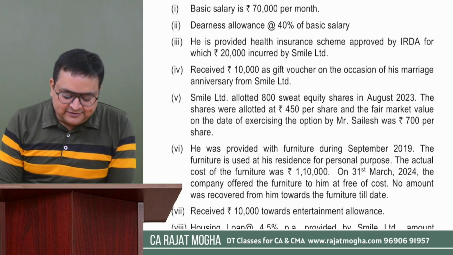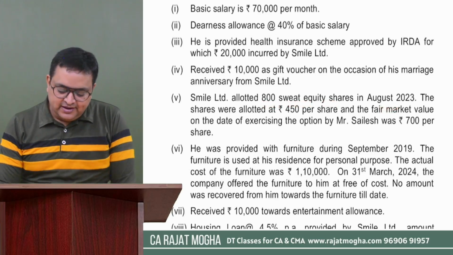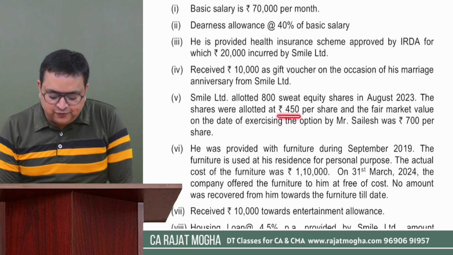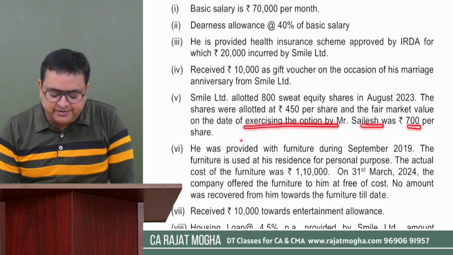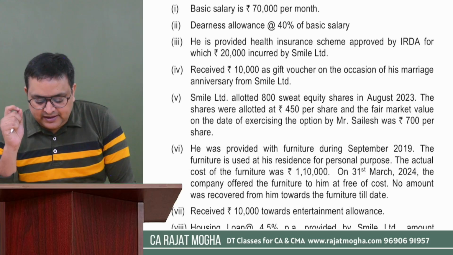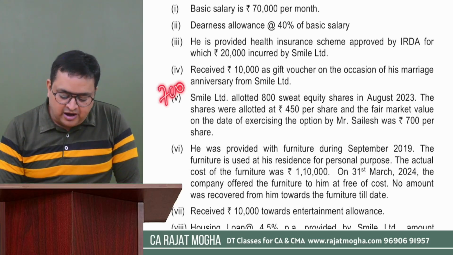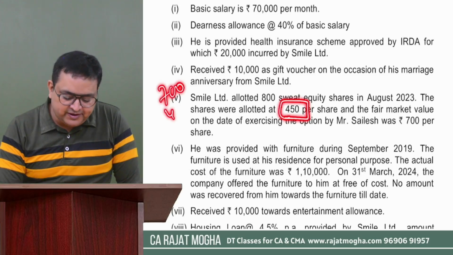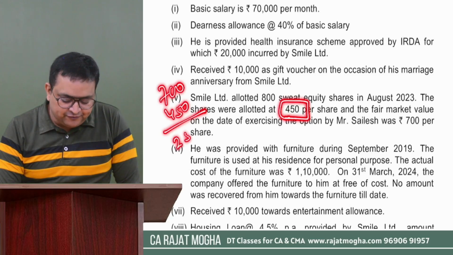Fifth point. Smile Limited allotted 800 sweat equity shares. In August 23, the shares were allotted at rupees 450 per share, and the fair market value on the date of exercising the option by Salesh was 700 per share. So at the time when the employee has exercised the option, the fair market value was 700. And how much is being recovered from the employee? 450. So he is getting a benefit of rupees 250 per share, right?